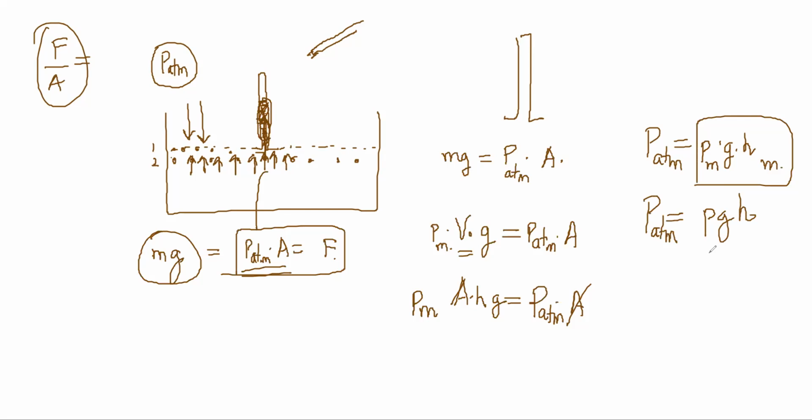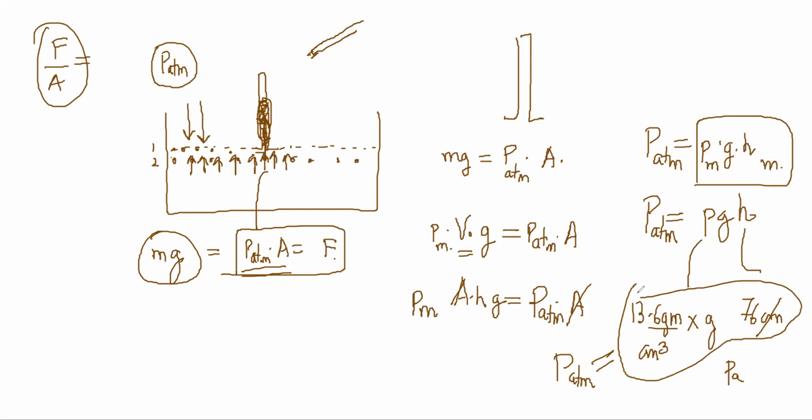So if someone tells you the height of the mercury column is 76 centimeter, write down the mercury density, 13.6 gram per centimeter cube, and write down g. Convert to SI units now and you will get the actual pressure in Pascal. You understand? The P atm value will be converted to SI units, do the calculation.